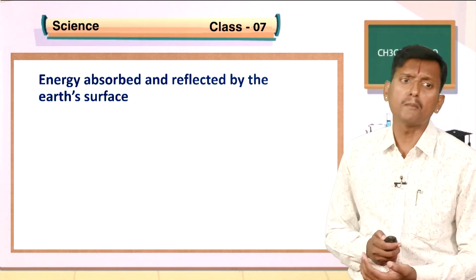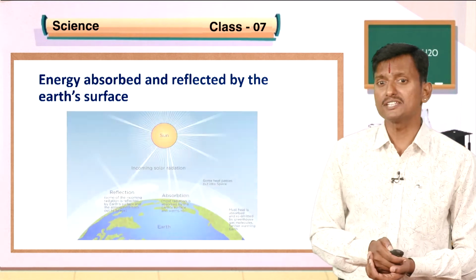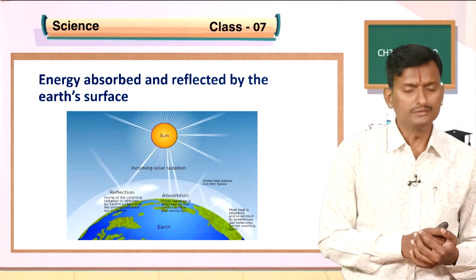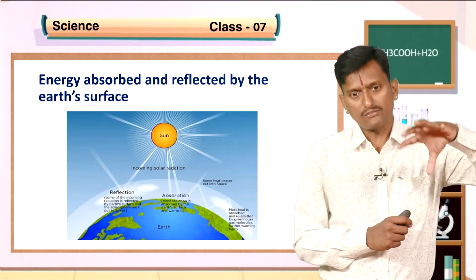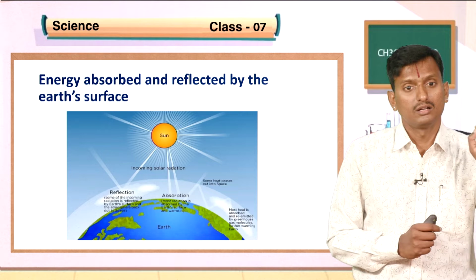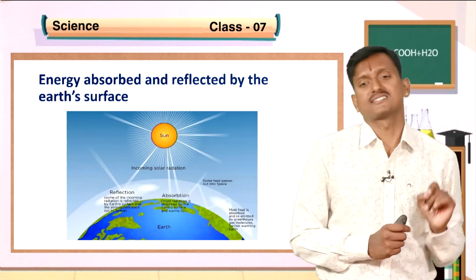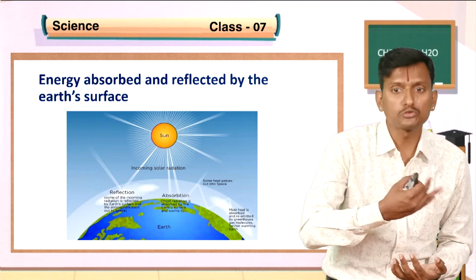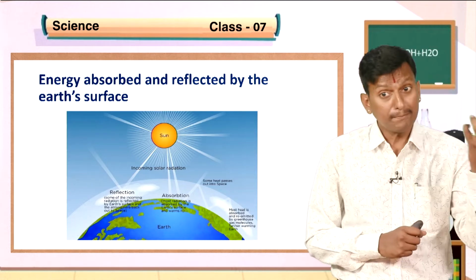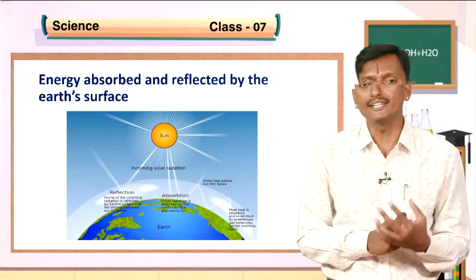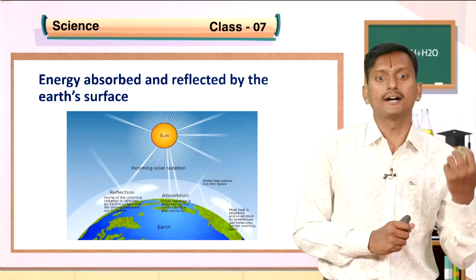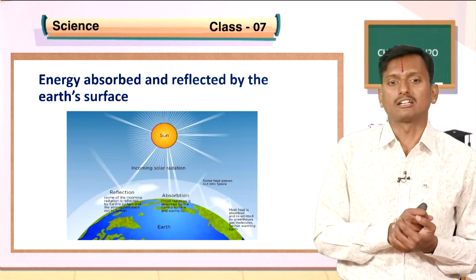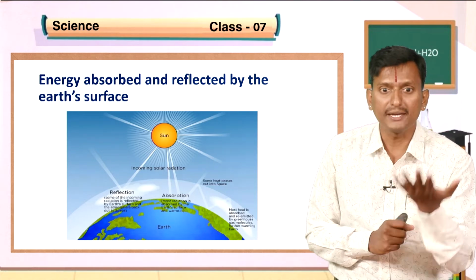Energy is absorbed and reflected by the earth's surface like this. See here, sun rays are falling on this earth. Some part of the light gets reflected by the earth towards the atmosphere, some part of the light and heat gets absorbed by the earth's surface, and some heat passes out into space.